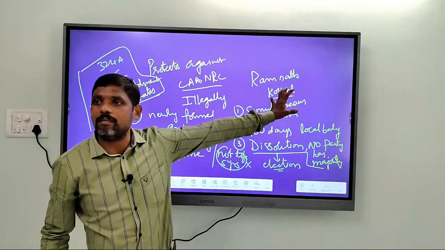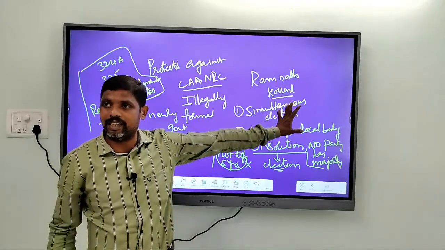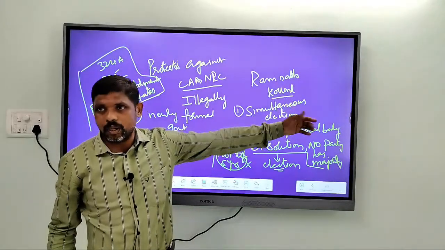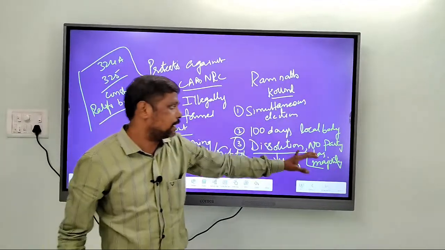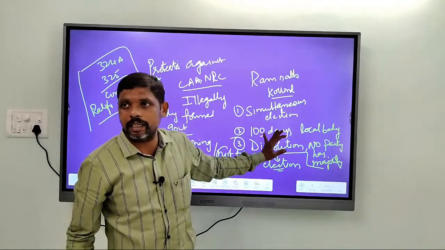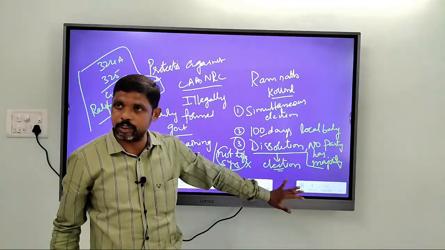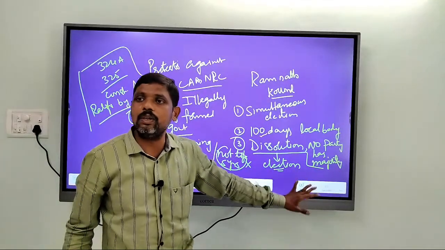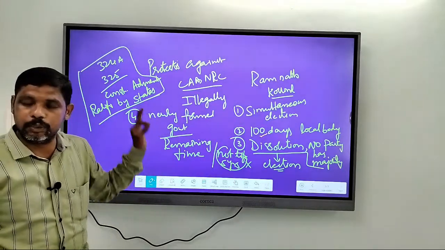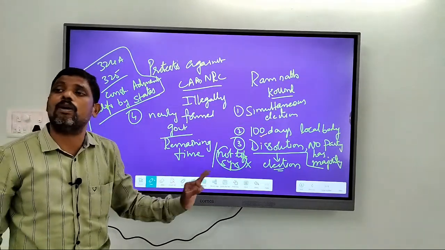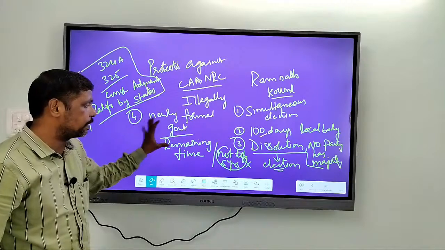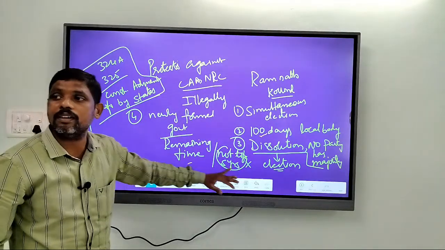So it is about simultaneous elections, one nation, one election. Not only that, exactly within 100 days there should be elections to local bodies. In case of dissolution, elections should be held, and the newly formed government will stay in office only for the remaining time period but not for 5 years.